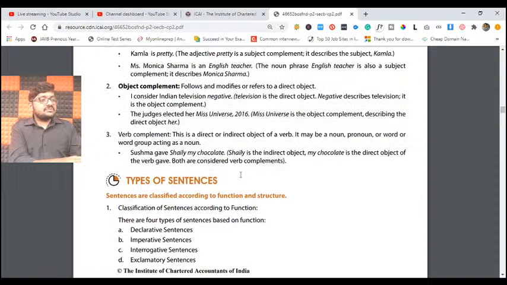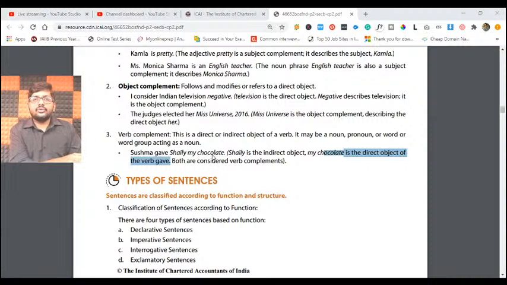Now, what is meant by verb complements? They are the direct or indirect object of a verb. It may be a noun, a pronoun, and so on. Observe very carefully: Sushma gave Shaili my chocolate. Shaili is our indirect object. My chocolate is the direct object of the verb gave. Sushma is the subject, gave is the verb, Shaili is some other person, and my chocolate is the noun.